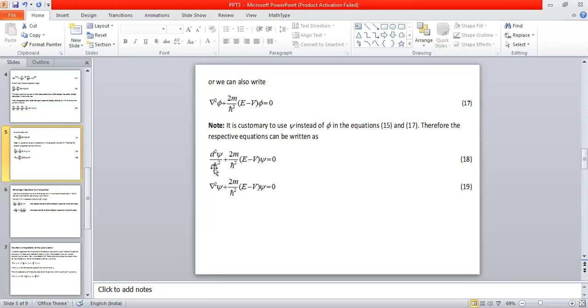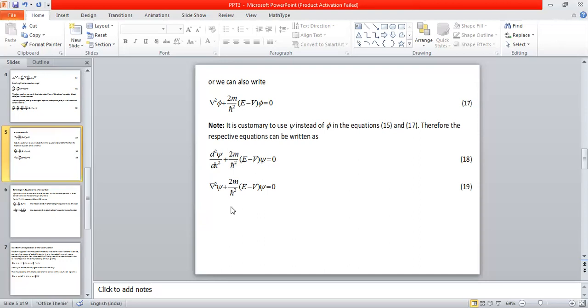I have used the symbol d by dx because in the one-dimensional case, psi is a function of the x coordinate only. Therefore, we don't use the differential symbol dou by dou x; we use the symbol d by dx. So for one dimension, d square psi divided by dx square plus 2m by h cross square times (E minus V) times psi is equal to 0.